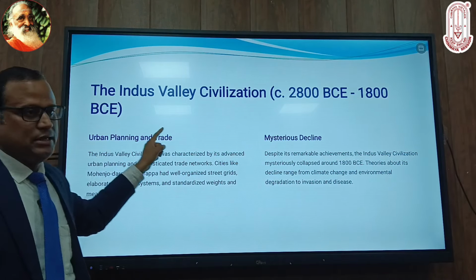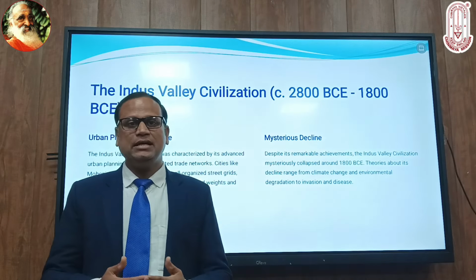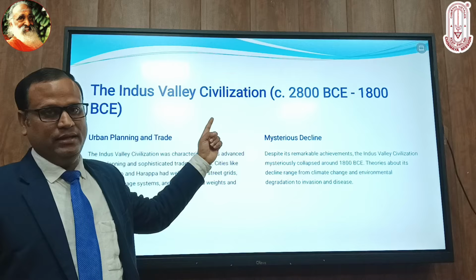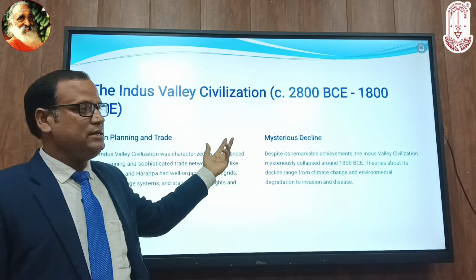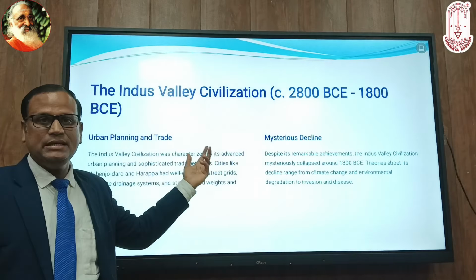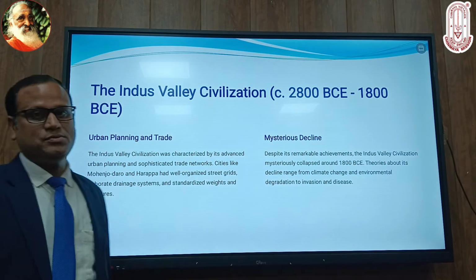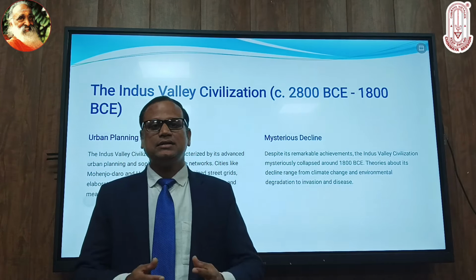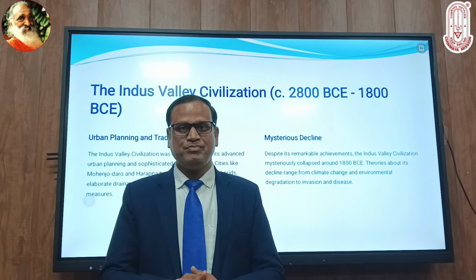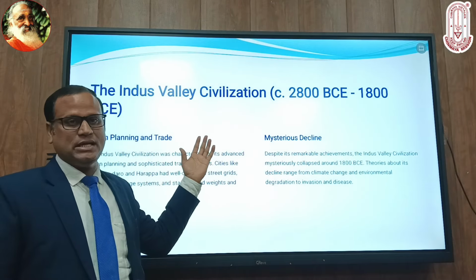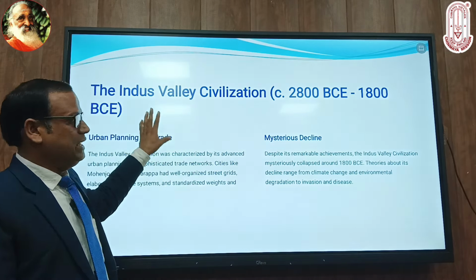I am hoping that history students are aware of the timeline: what is BCE and what is CE. So, the Indus Valley civilization was a miracle, a revolutionary change in India. For the first time in India, urbanization came.